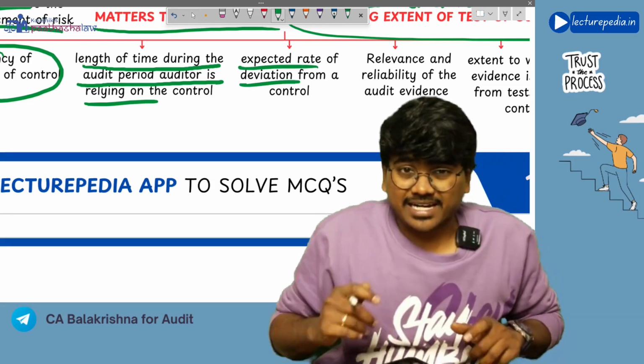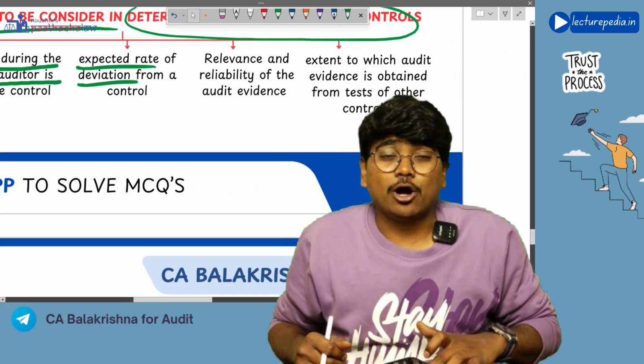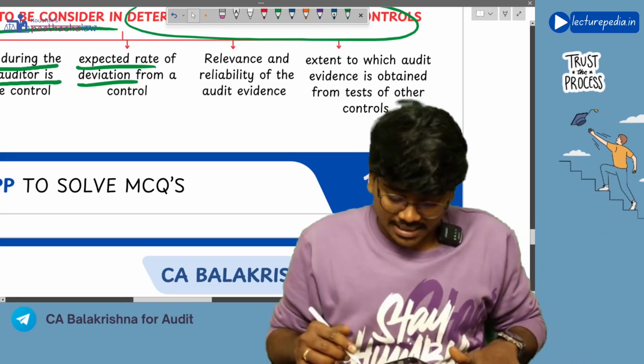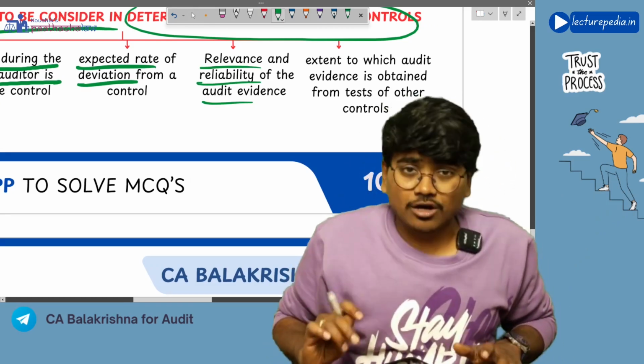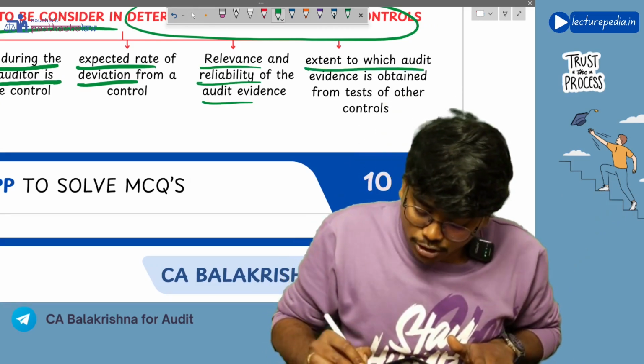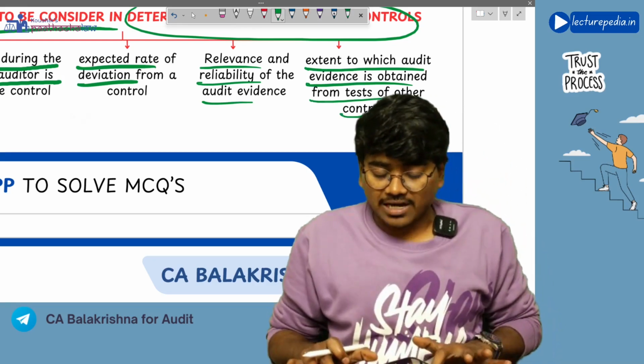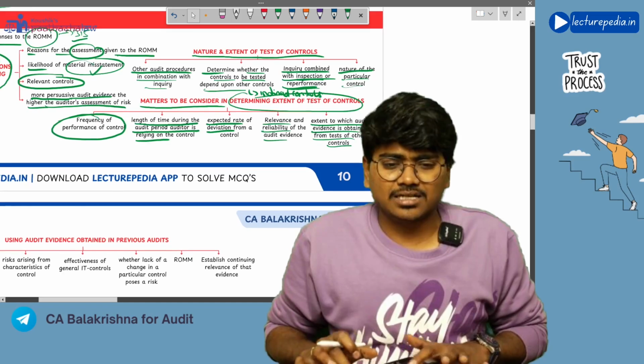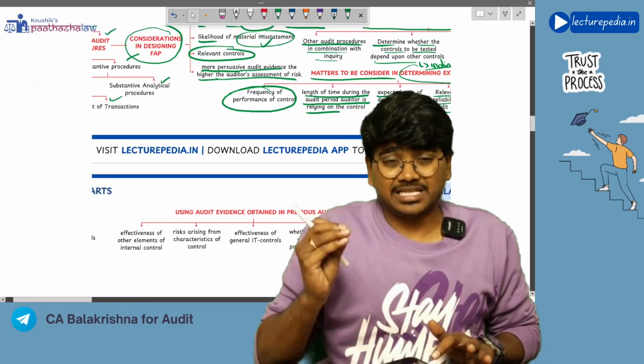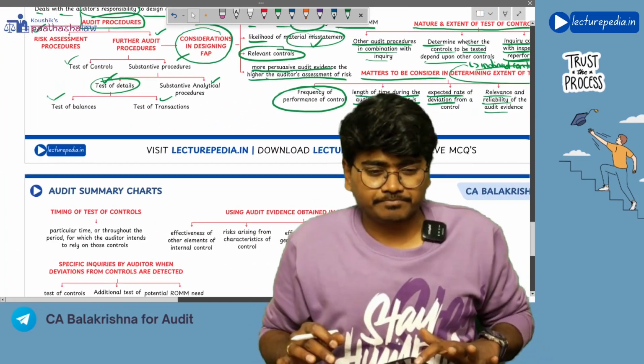What is the expected rate of deviation? That means how much rate of deviation could be there in the control. Relevance and reliability of audit evidence. Extent to which audit evidence is obtained from tests of other controls. All these you will consider in determining extent of test of control.